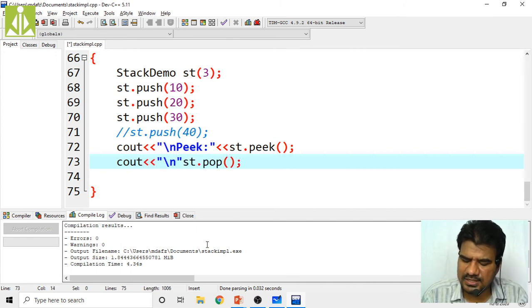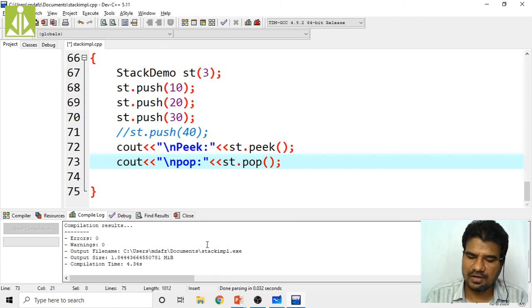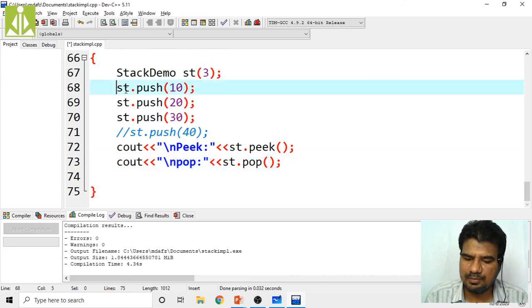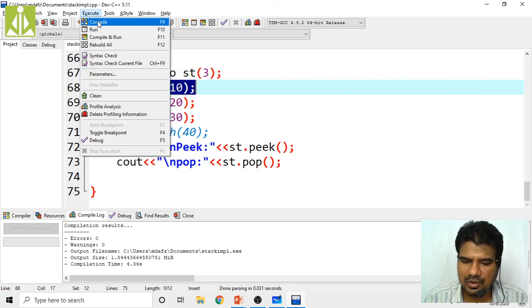This thing you can do inside the function also, but in order to understand all the possibilities, I did it like this. So some values I'm printing outside of the function and some values I'm printing from the function itself. Because whenever I'm calling the push function, the value pushed is printed from the function only. But when I'm calling the pop, the value is printed outside the function. Okay, that is the reason why inside the main we are writing that code that we are popping this value.